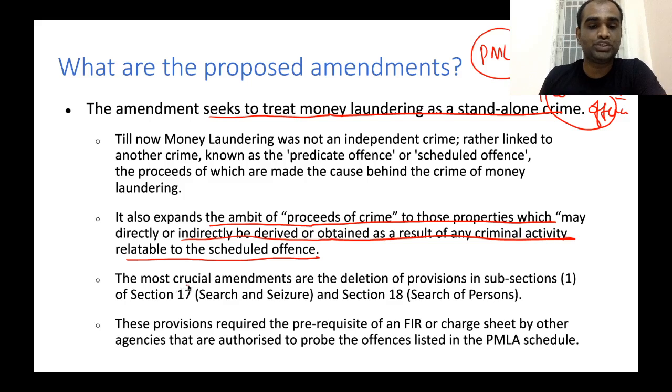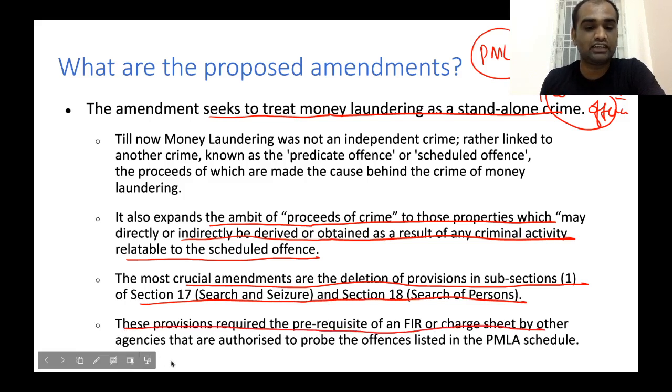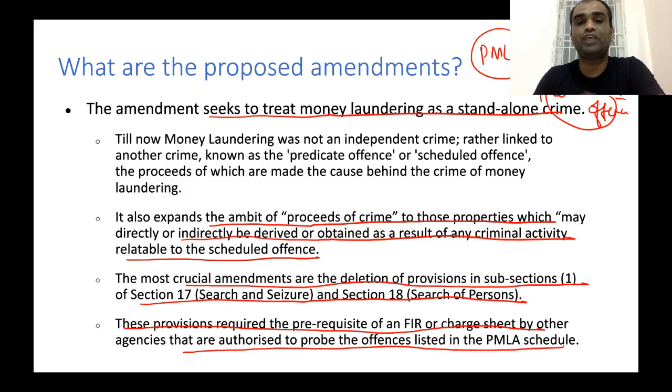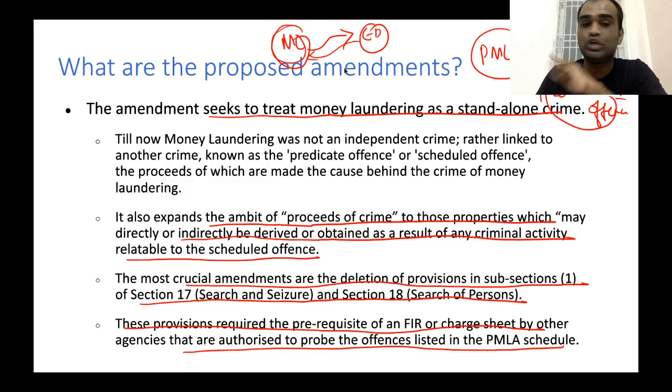The most crucial amendments are the deletion of provisions in subsection 1 of section 17, search and seizure, as well as section 18 of search of persons. These provisions required the prerequisite of an FIR or charge sheet by other agencies authorized to prove the offences listed under the PMLA schedule. So, for example, a person has indulged in a money laundering scheme. Which organization is tasked with dealing with money laundering? Enforcement Directorate. So, the Enforcement Directorate will deal with all cases with respect to money laundering.